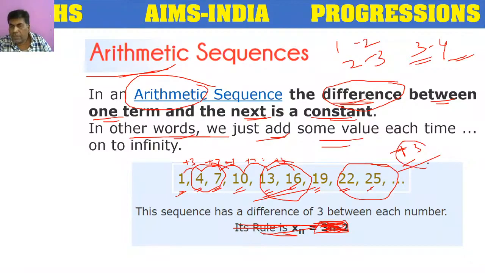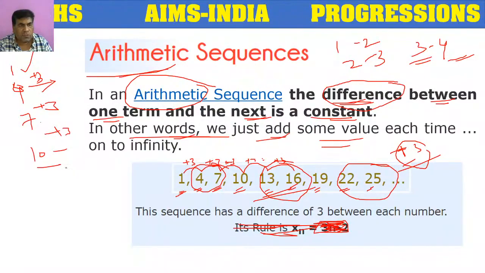Now how do we get an arithmetic sequence? Whatever the difference is, we go on adding. The first term is 1. If I add 3, it becomes 4. If I add 3, it becomes 7. Next 3, 10. Like that, from the first term onwards, each term is formed by adding 3 to the previous term. Sequences like this are examples of arithmetic sequences.